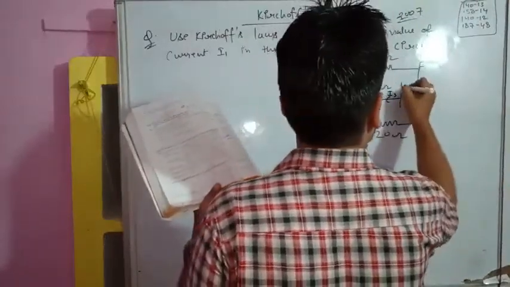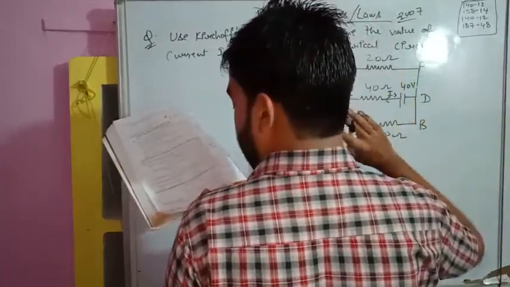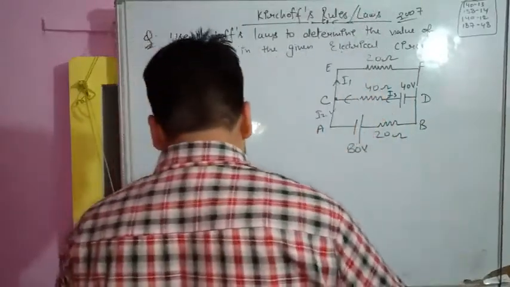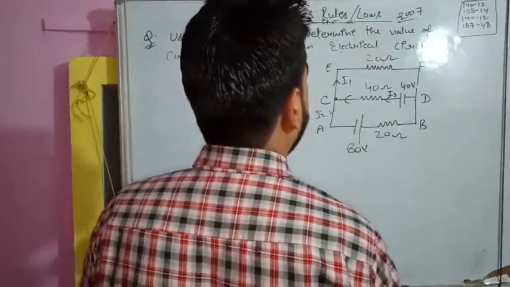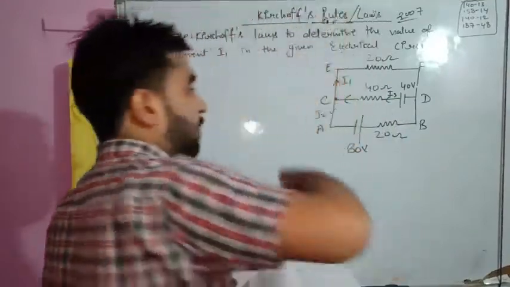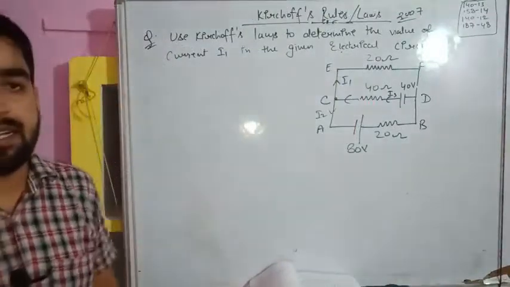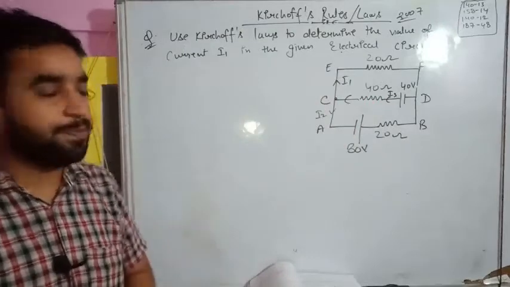This potential is 40 volt, 20 ohm. I1 I have shown, and I2 is here. So students, we have to calculate the value of which current? We have to calculate I1. Fine. So the question is completed. You are very lucky here, the direction of current is already given to you. So it's a little easy question.